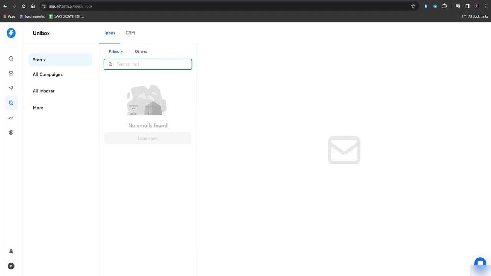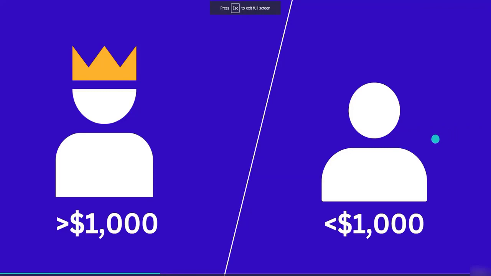So there are two types of accounts, and I will tell you about both of them, and in which scenario which account is better. It varies with the type of clients you are serving. If your clients are high-ticket clients, and those leads are fewer than 10,000, and the client worth is more than $1,000, then you should bet on the premium email service, which is Google Workspace or Microsoft Office.